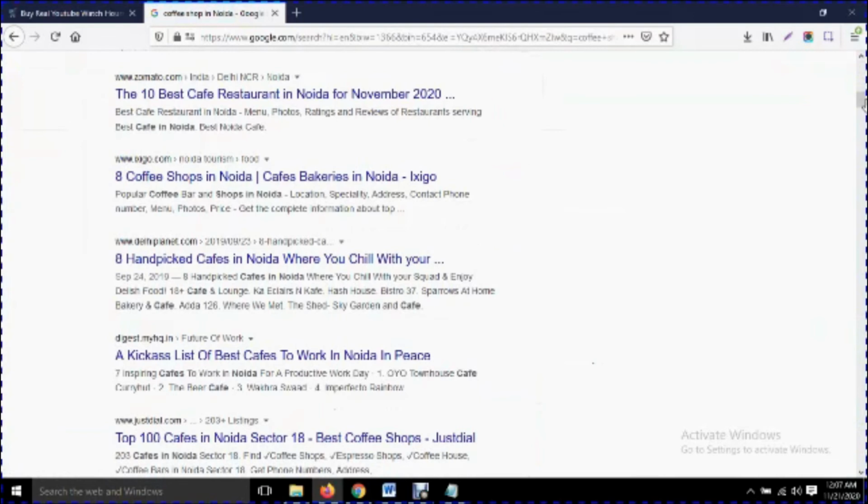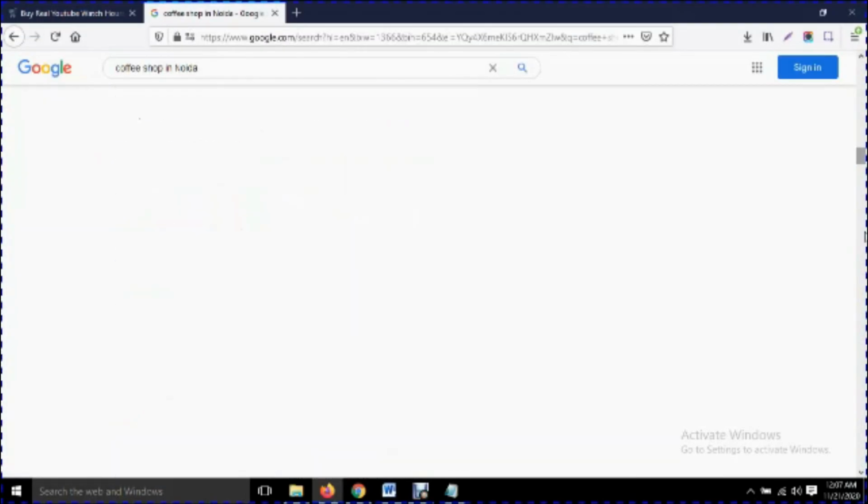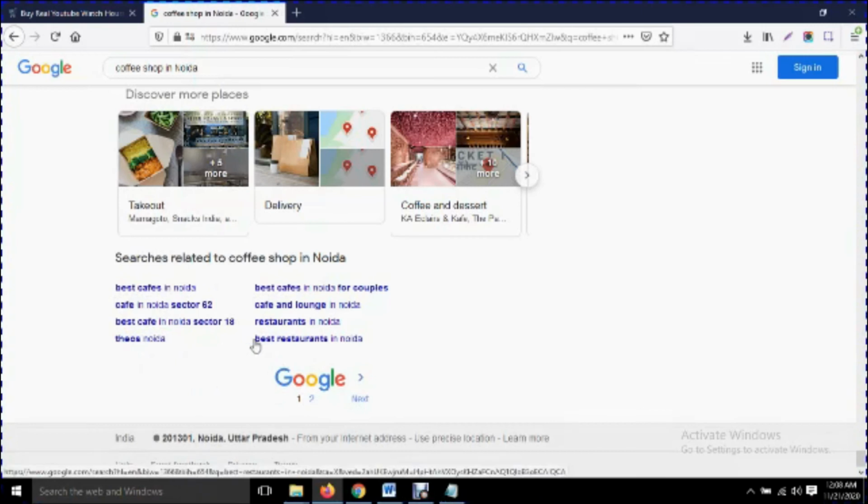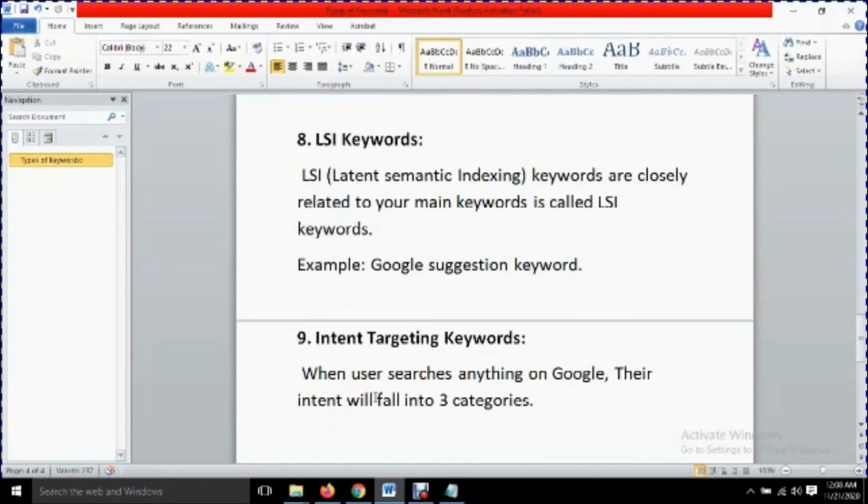This is called LSI keyword. Like I have searched coffee shop in Noida. See, there are some examples like best cafe in Noida, best cafe in Noida for couples, cafe and lounge in Noida. So these are the LSI keywords.